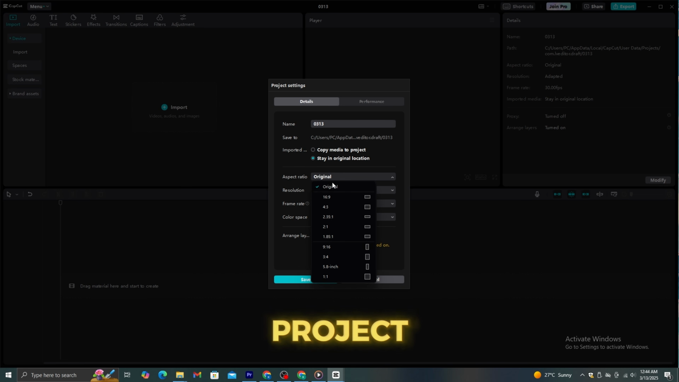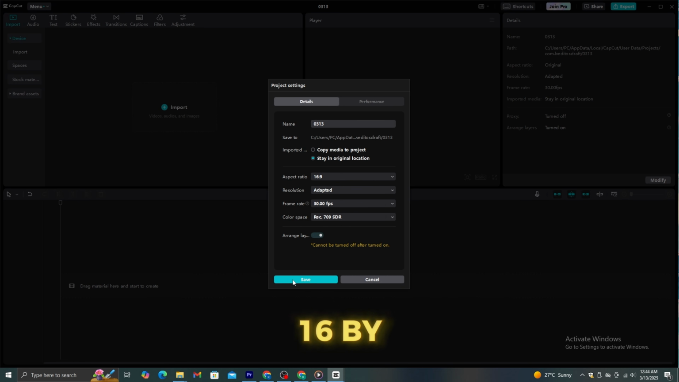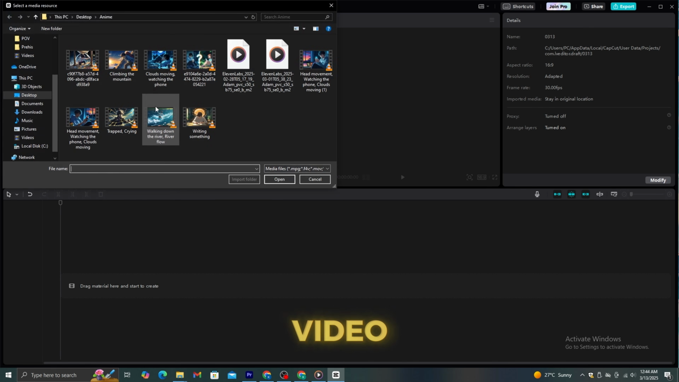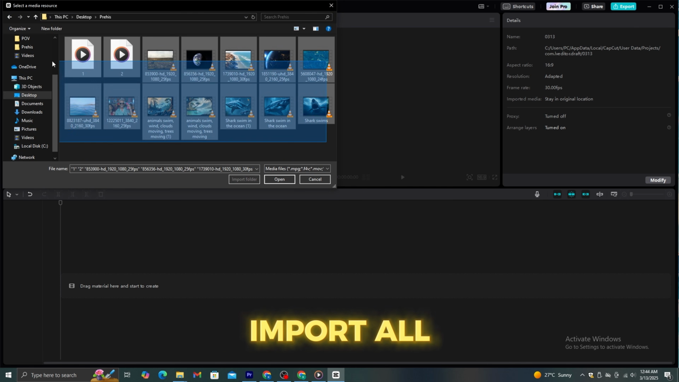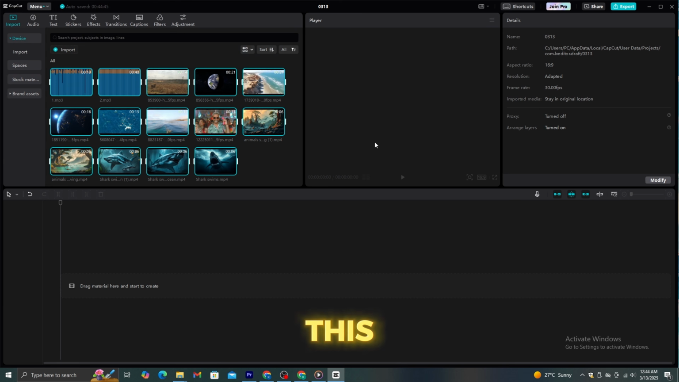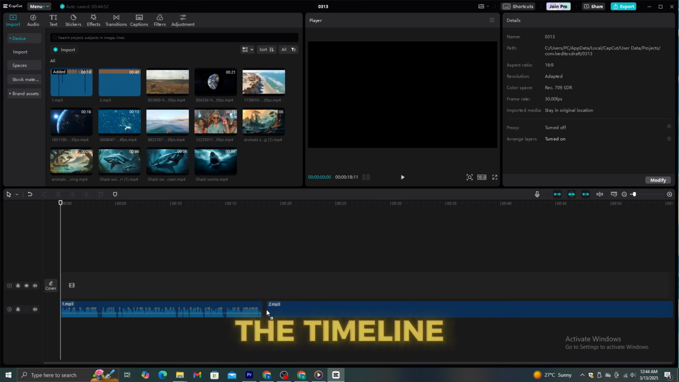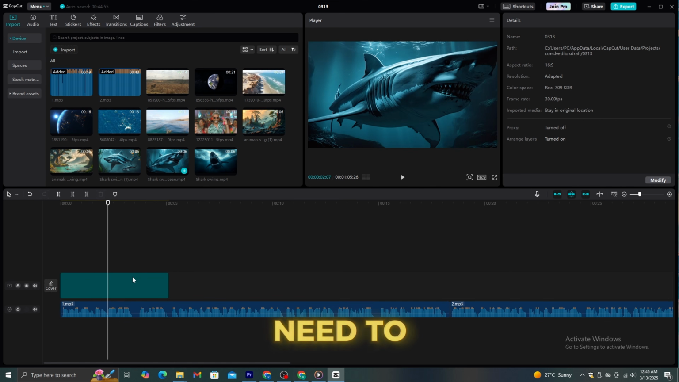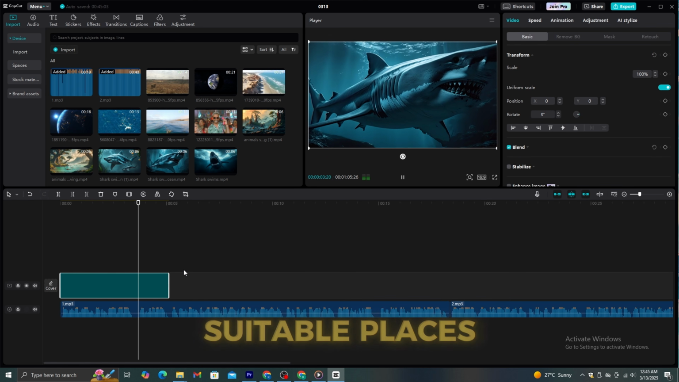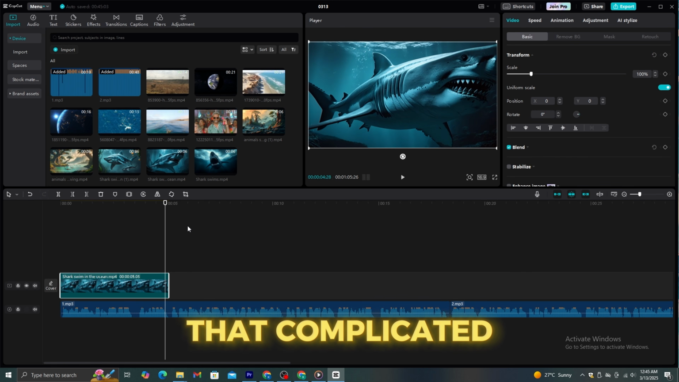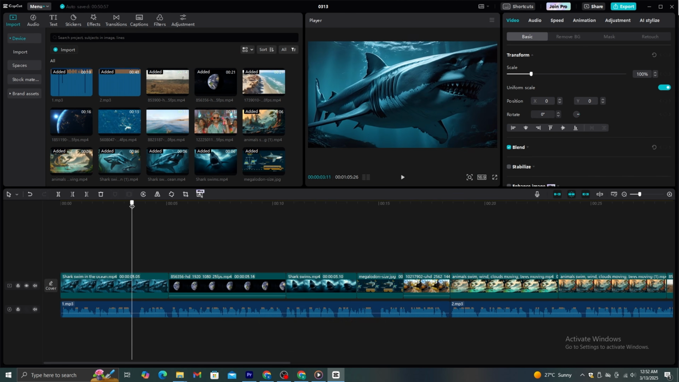Once you open your project, make sure to select this 16 by 9 ratio as the size of the video. Then, you need to import all the voiceovers and video clips to this. Let's start with adding voiceovers to the timeline. After that, all you need to do is add the video clips to the suitable places. It's not that complicated. Now, I have added all the video clips to the timeline.